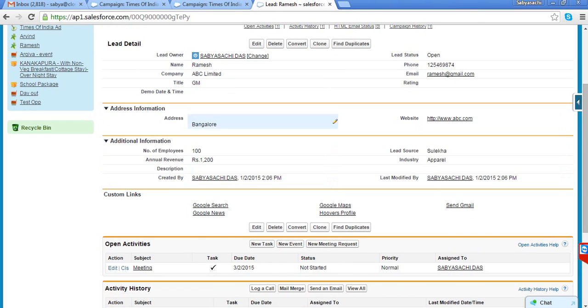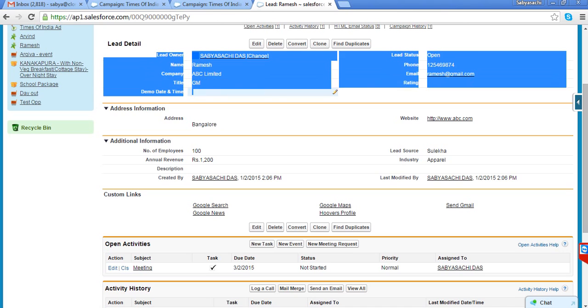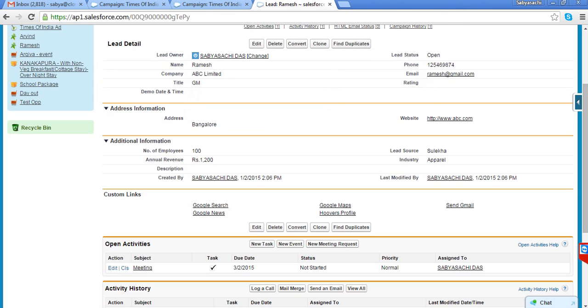You capture all the parameters, and then the system decides whether it's a qualified lead or not. However, that is not a standard Salesforce process. That is additional. The standard Salesforce process is that you yourself decide whether it's qualified or not.